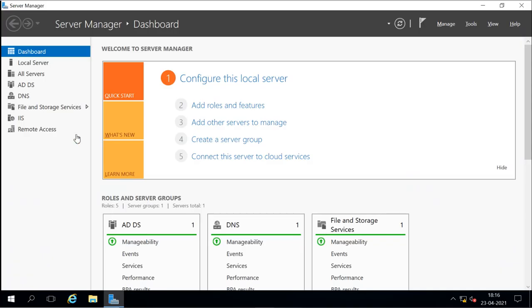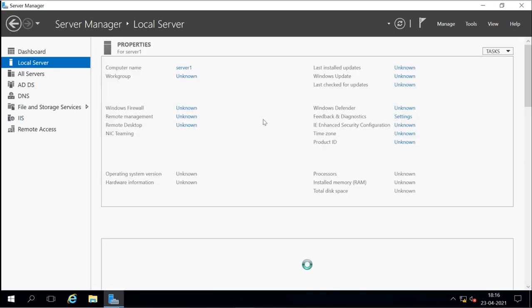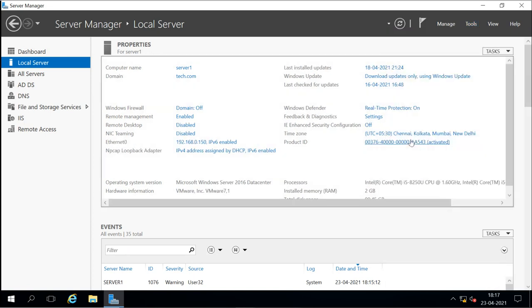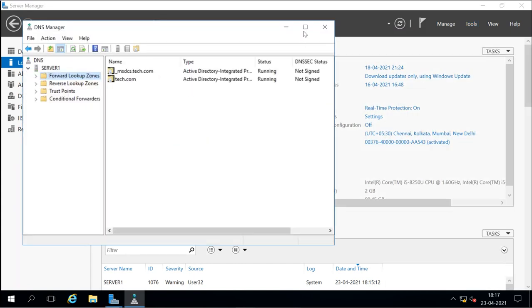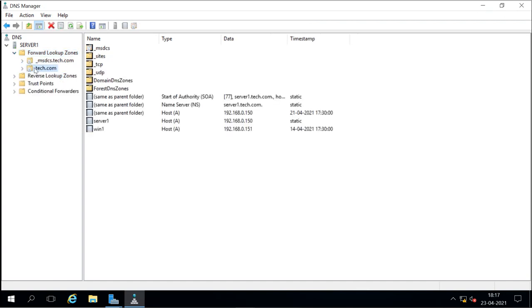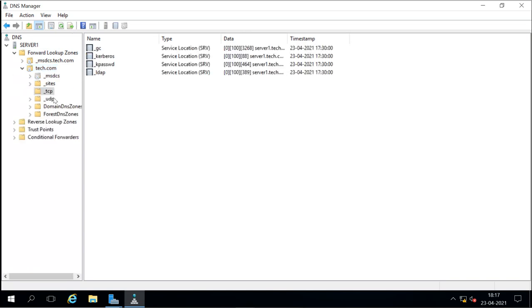Now this is our DNS server, this is our domain server, and it is also a DNS server. When you go to this DNS console, you have the forward lookup zone and reverse lookup zone, and in every lookup zone you have the zone for the domain. It has all the records about the names and IPs of the machines available, and also the service records like TCP services and UDP services. All these records are there in this domain.